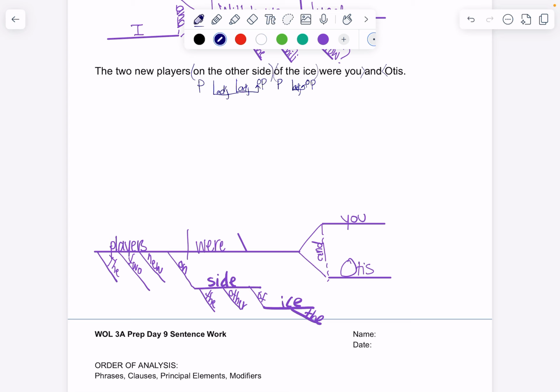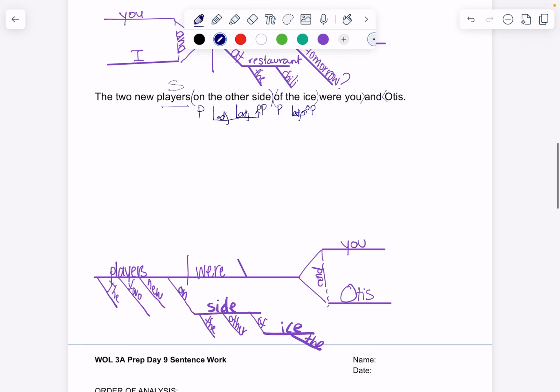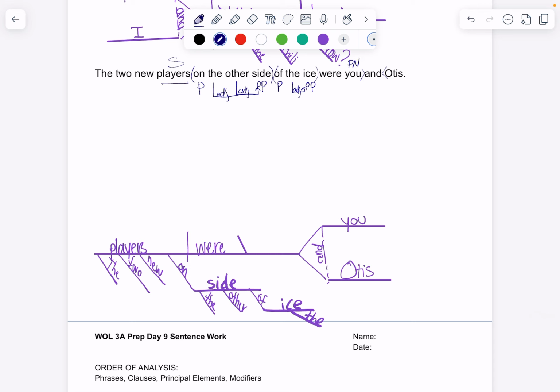The sentence is about players, two new players. That's our subject. Okay. Players. This sentence tells us that players were you and Otis. Okay. You and Otis are the predicates, because this tells us that the sentence is about the players. Were you and Otis. This is a compound predicate. So they renamed the subject, which is the players. We're going to put PN above you and PN above Otis. It's a compound predicate nominative.